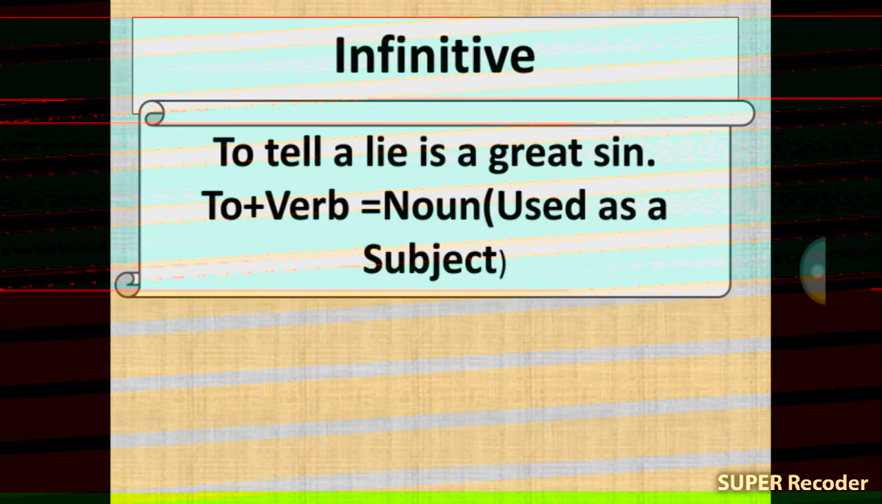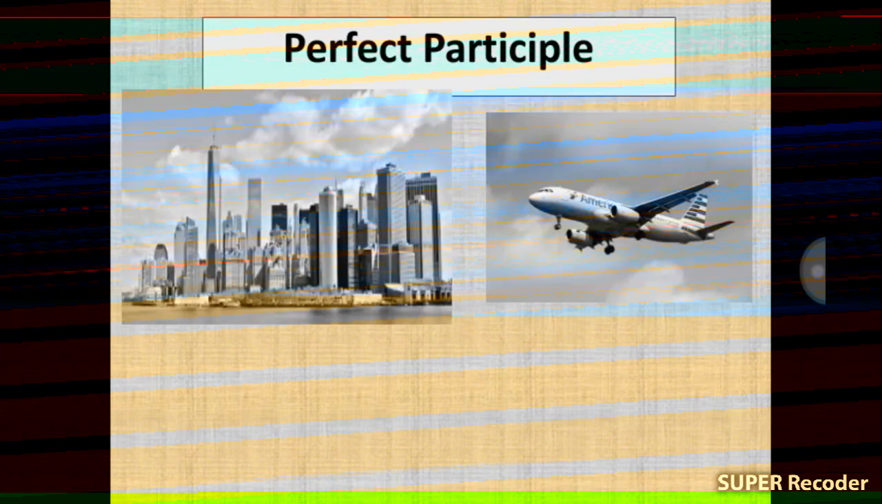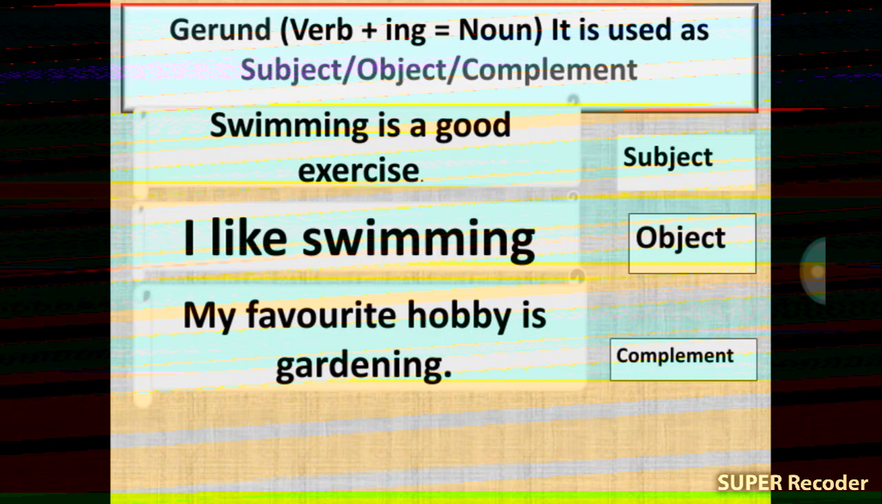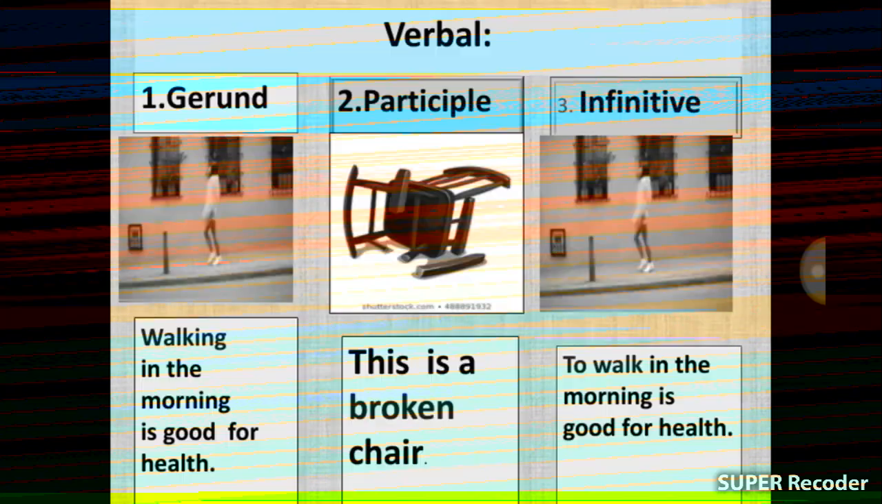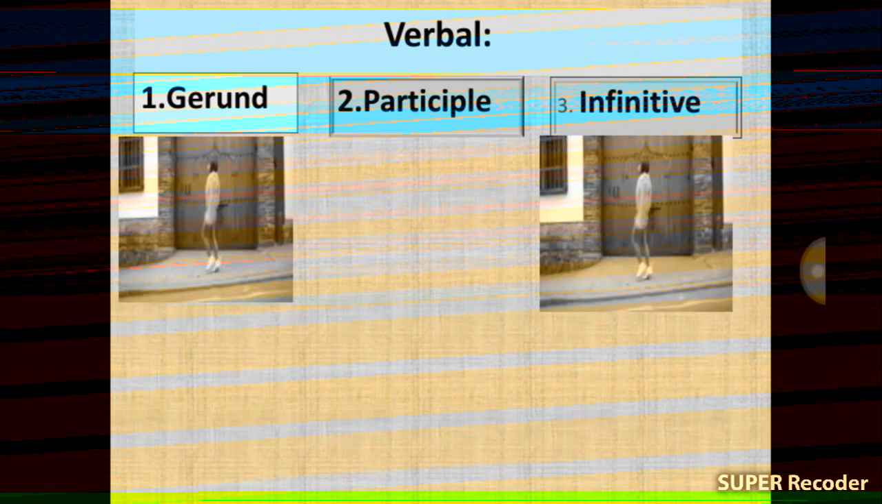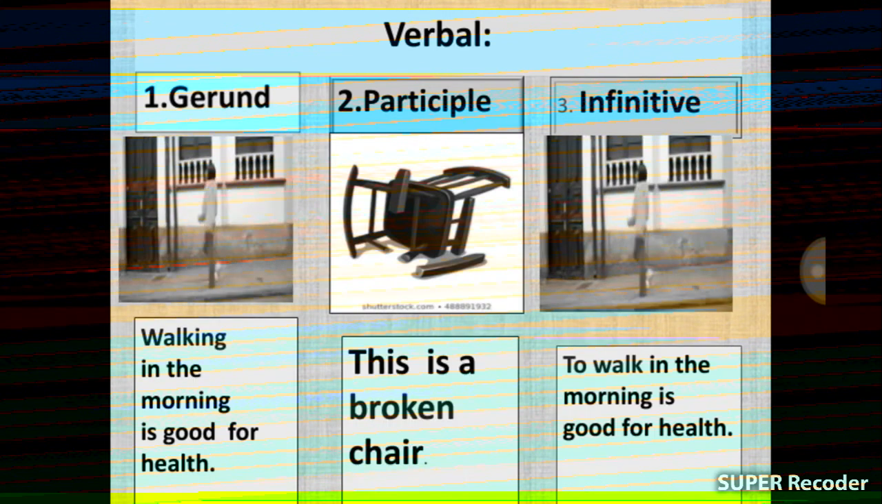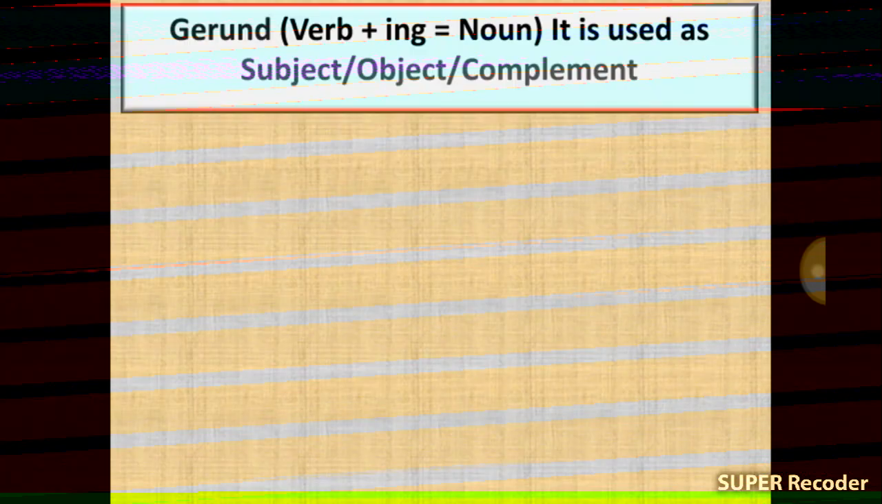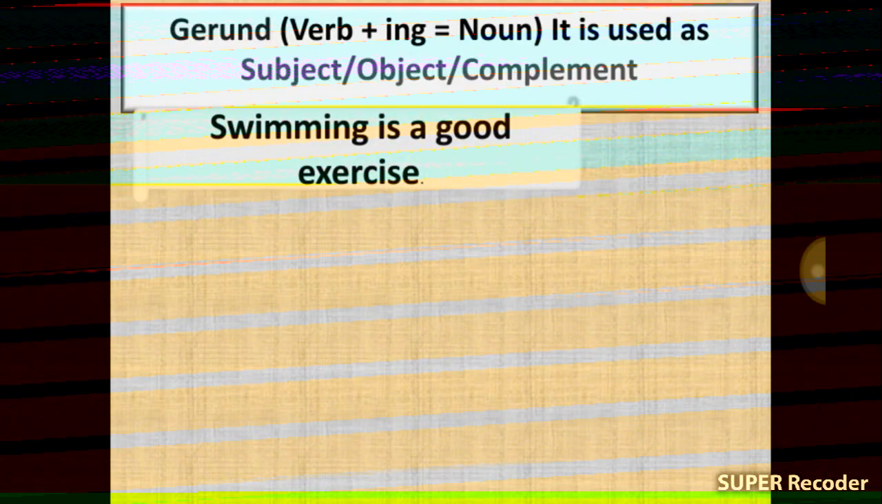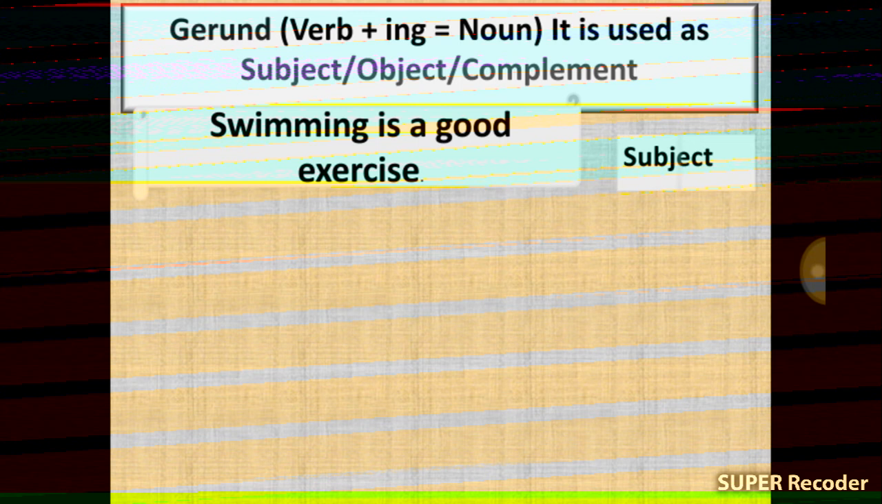So, I repeat it. Verbal, that means gerund. Gerund is used as subject, object and complement. Gerund is verb plus ing. Noun, it is used as subject, object and complement.